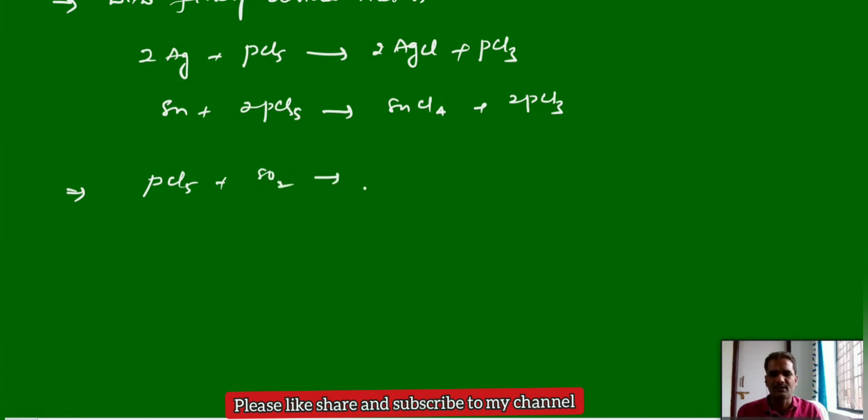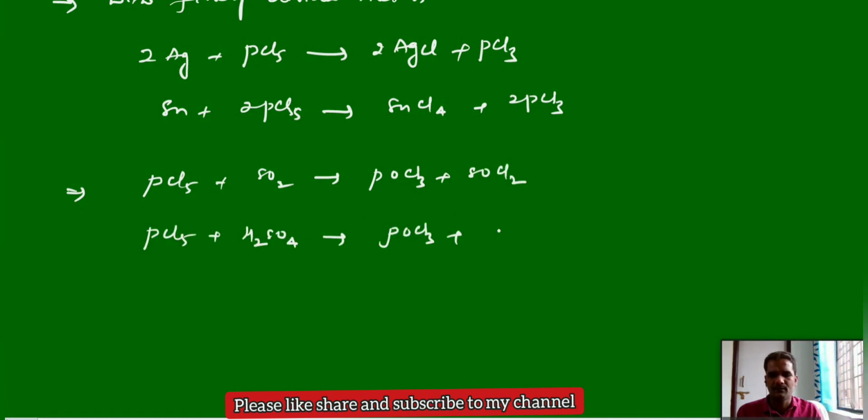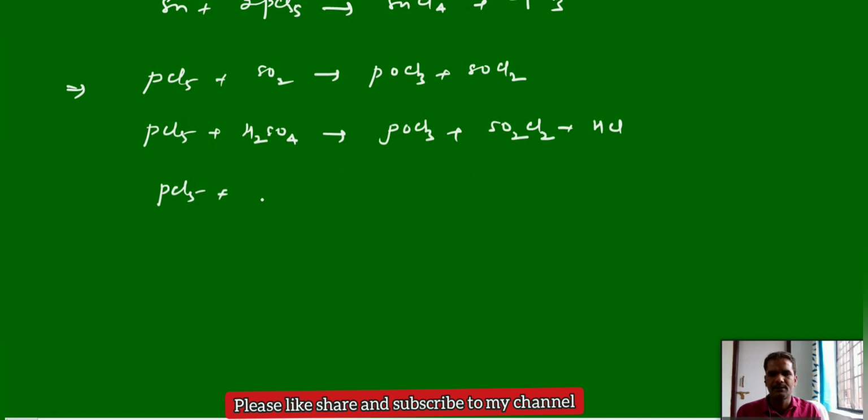PCl5 reacts with SO2 to give POCl3 and SOCl2. PCl5 with H2SO4 gives POCl3, SO2Cl2; this is thionyl chloride, and here sulfuryl chloride. PCl5 can undergo reduction in the presence of hydrogen, and it can give PCl3 plus HCl. These are a few other chemical reactions of PCl5.